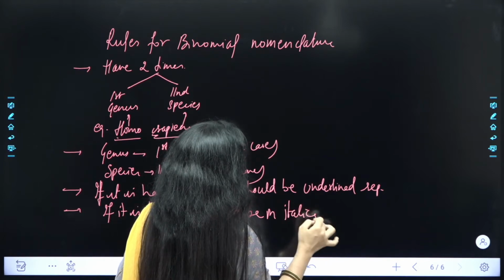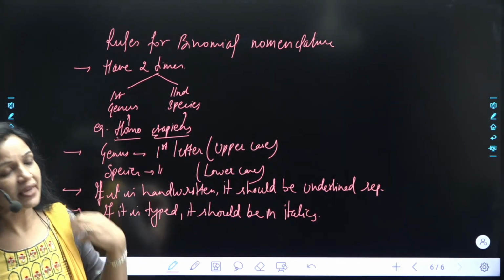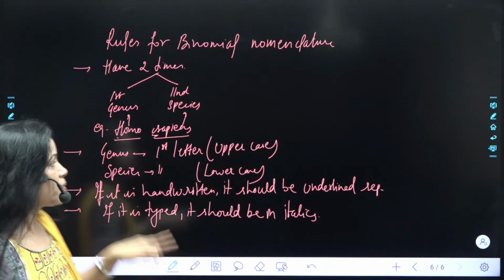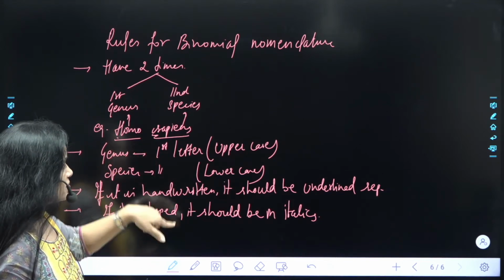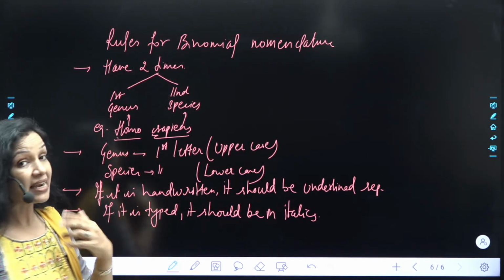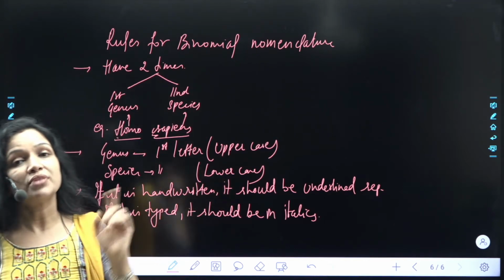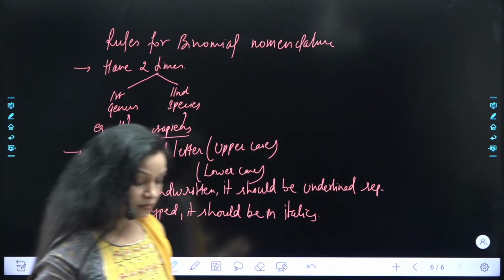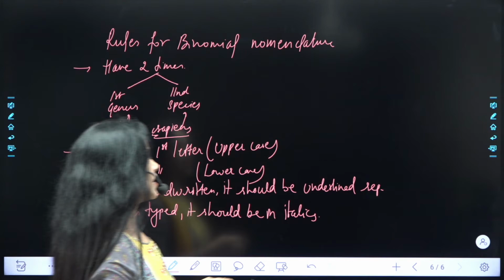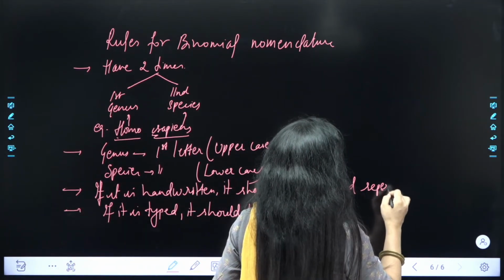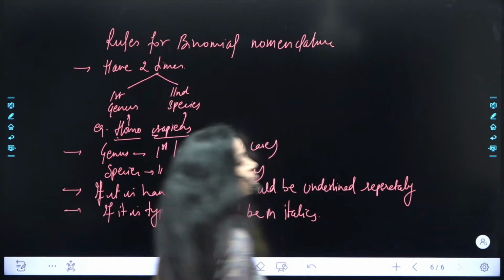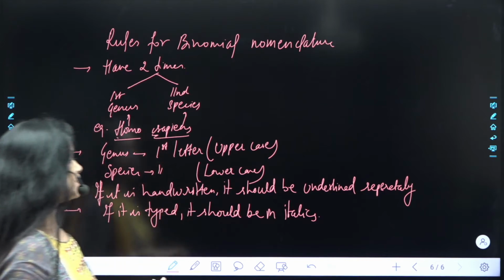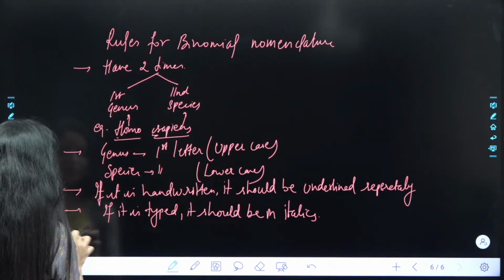है ना. तो अगेन क्या कर देंगे, आपको एक ऑप्शन में इटैलिक्स फॉन्ट में नहीं रखेंगे, आपको सीधे सिंपल फॉन्ट कर देंगे. सो दैट वुड नॉट बी योर ऑप्शन. योर ऑप्शन वुड बी, if it is typed, it should be in italics. So italic form में अगर scientific name दिया हुआ है, so that is your correct option. ठीक है, समझ आ रही बात सबको? Yes. After underline, it is written separately. I have written short, abbreviated form. चलिए, तो if it is handwritten, it should be underlined separately. If it is typed, it should be in italics. ठीक है? Next point पे आ जाते हैं.